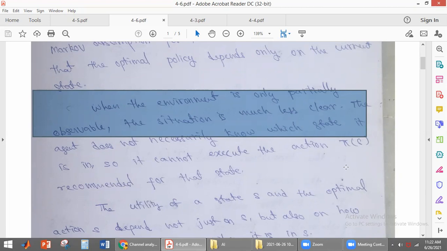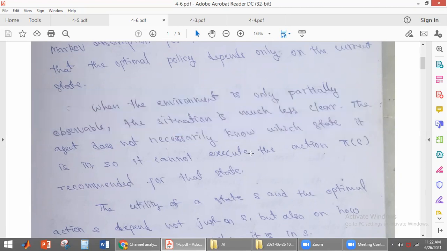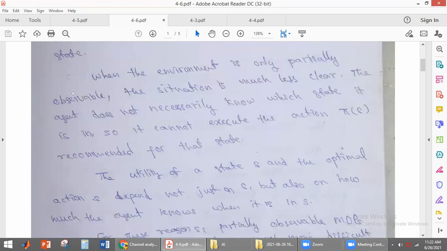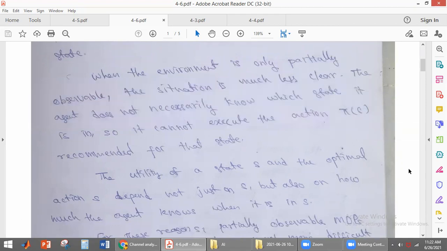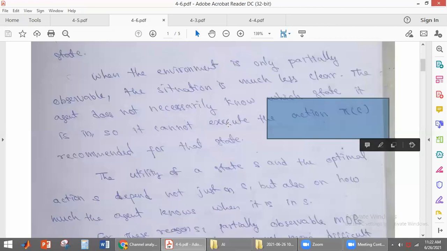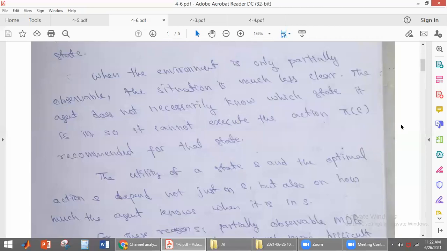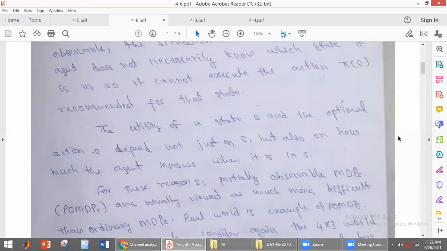Partially observable means that the agent does not know in which state it is. So whatever action the agent performs cannot depend on the current state. It cannot execute the action. Pi of S cannot be recommended for partially observable environments.